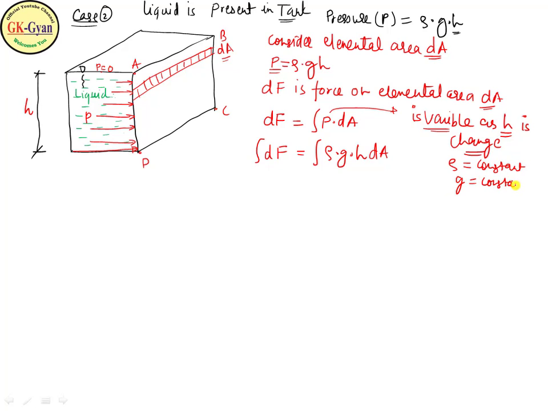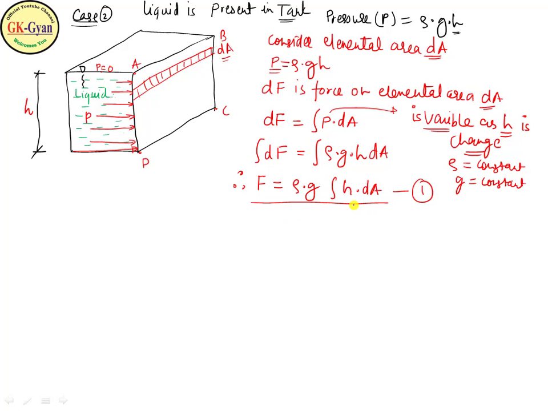So take them outside. Therefore F equals rho into g into the integral of h into dA. Consider this equation number 1.